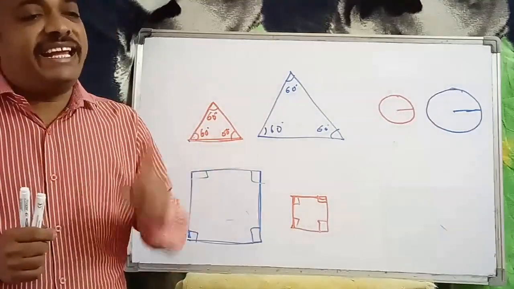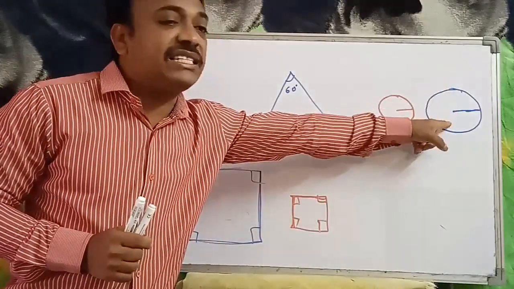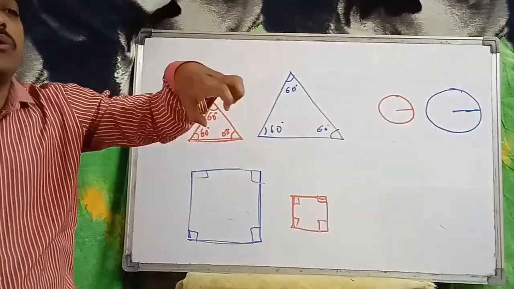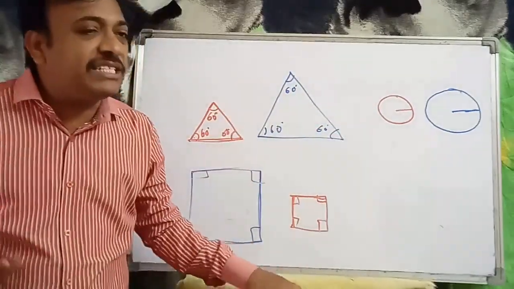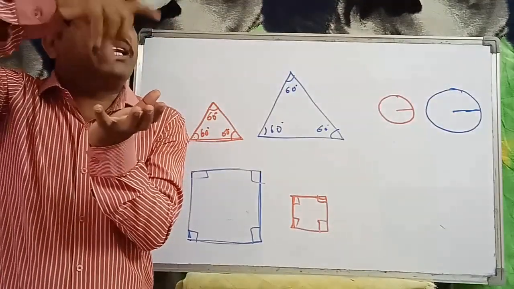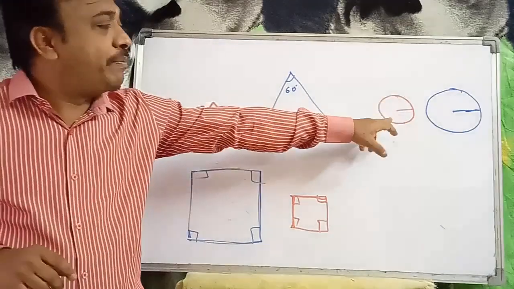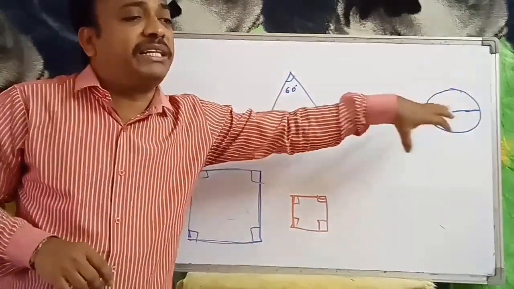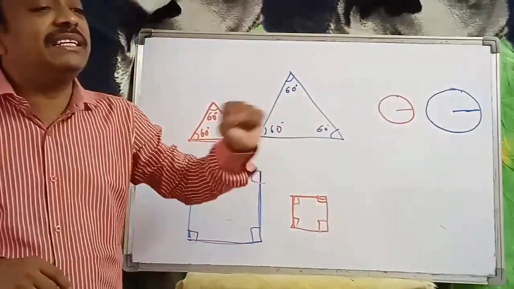If the radius of this circle and the radius of that circle are the same, then those two circles will be congruent. Congruent means it should coincide exactly, each and every part of the boundaries. Then we say congruent. When you place one upon the other, if it does not occupy the complete portion, then that is similar.